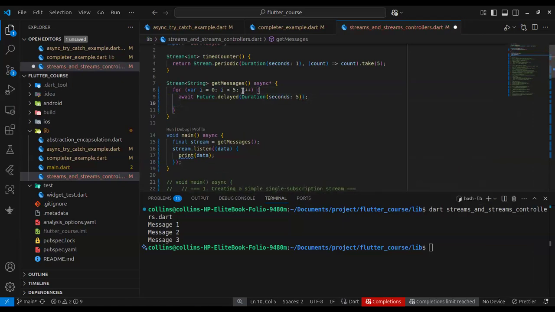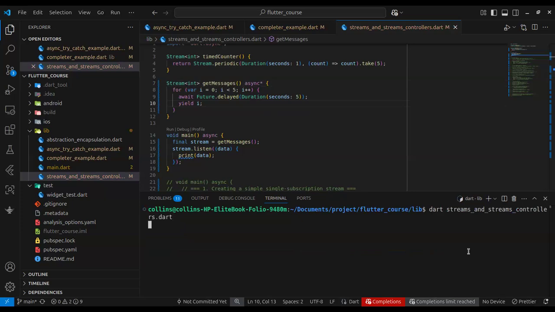Same with the for loop, and now I'm changing the return type of this stream to an integer. Remember the previous time we returned strings. Now this stream is going to be emitting integers instead of strings. So when we run this code, as expected, this is what it does. You can see I put 5 seconds instead of 1 second. I'm sorry, we can't wait that long, but I'm sure we get the idea.